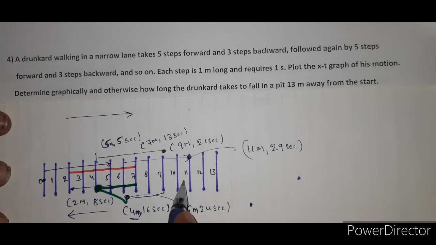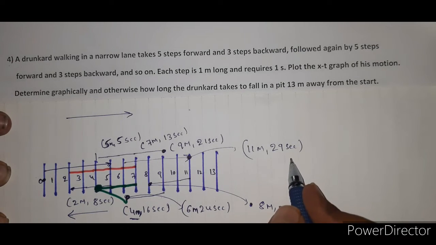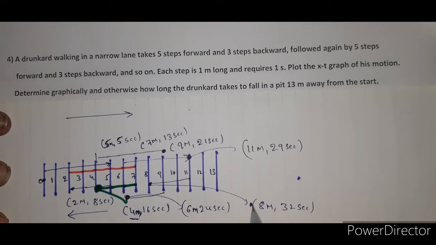After that again he moves 3 steps in the backward direction, 1, 2, 3. So now the position of the person is this one, that is 8 meter, in 29 plus 3, that is 32 second. In 32 second the drunkard covers 8 meter distance from the origin, right?